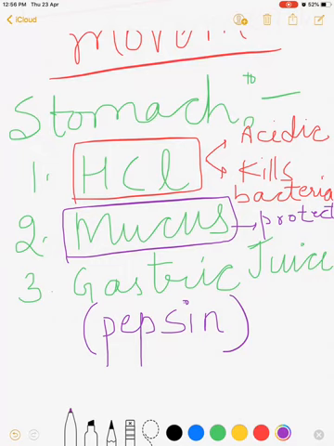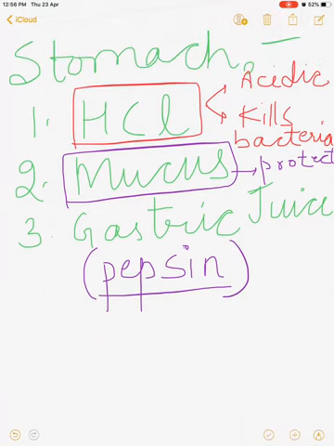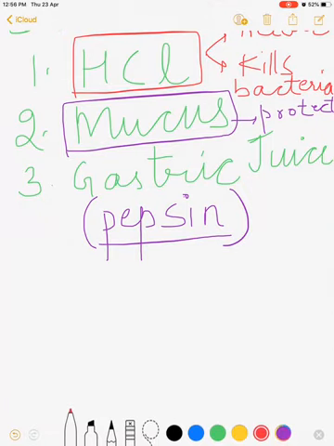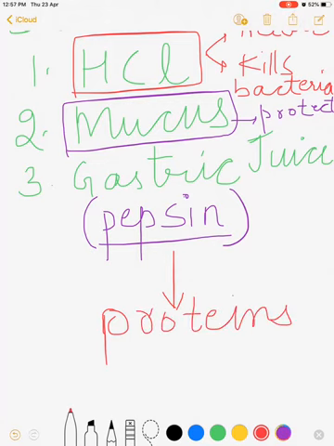HCl is only needed for the activation of the pepsin enzyme. Now, what is the function of the pepsin enzyme? Pepsin enzyme works on proteins which are present in the food. Proteins.